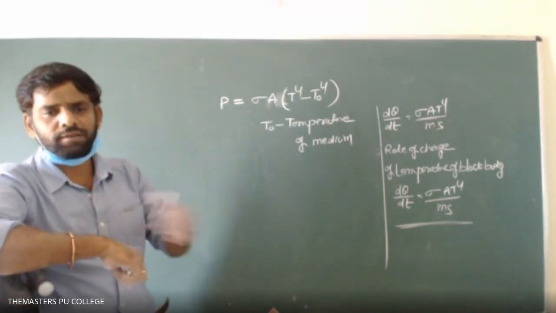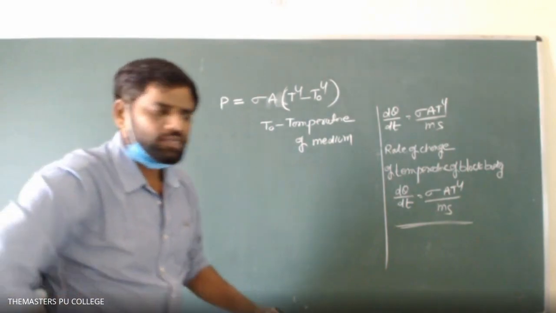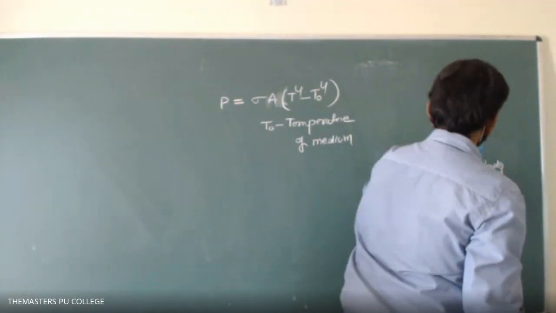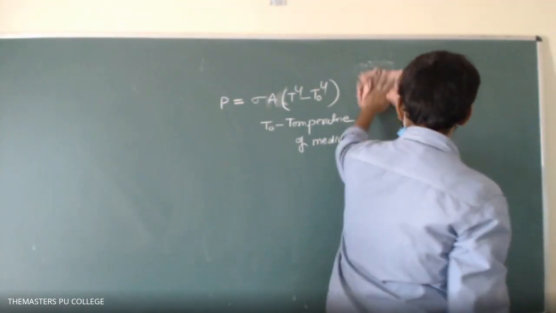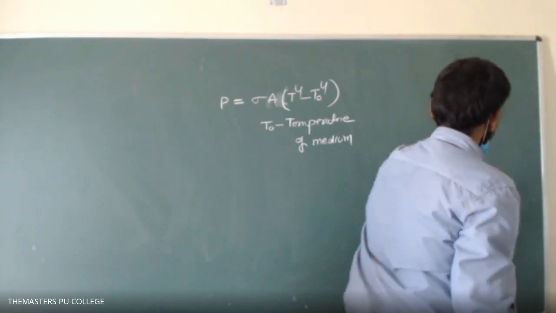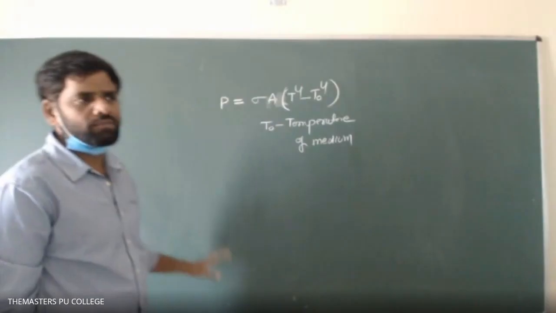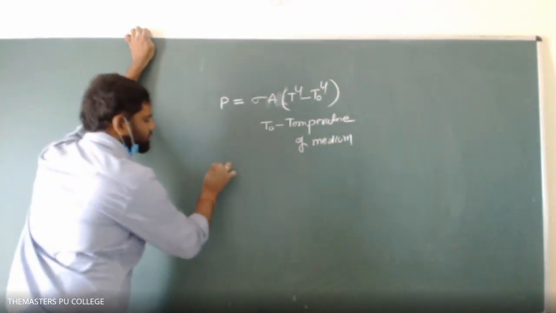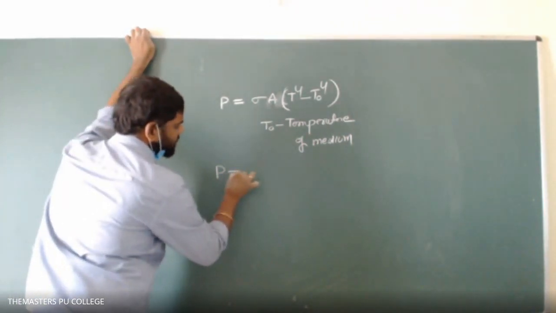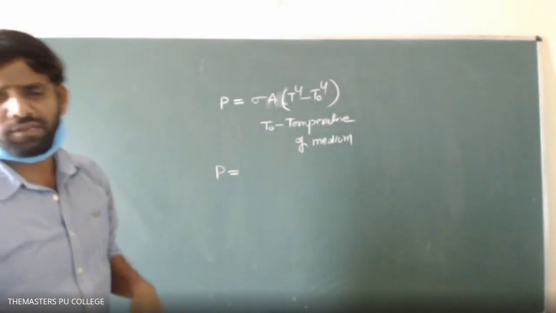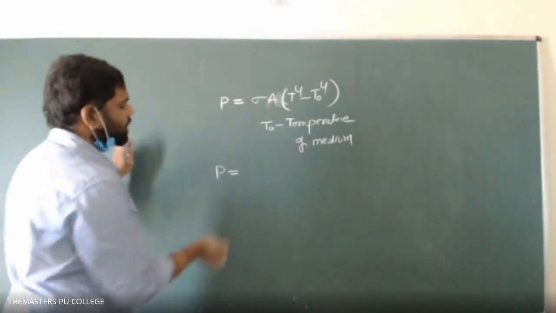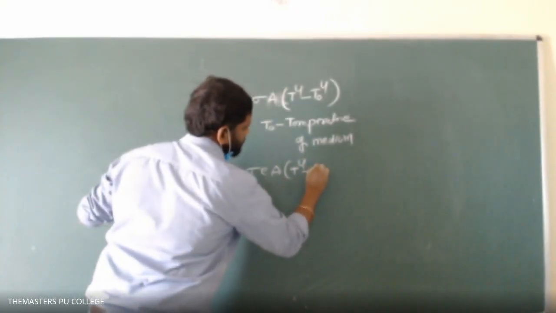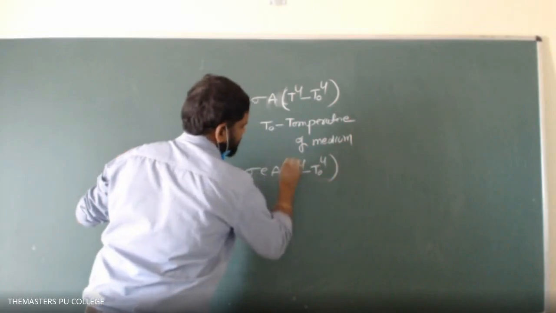So next point. For other than black bodies, Stefan's law can be written as P equals sigma E A (T to the power 4 minus T naught to the power of 4).